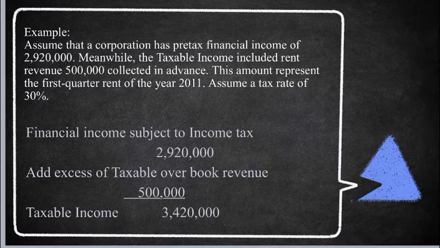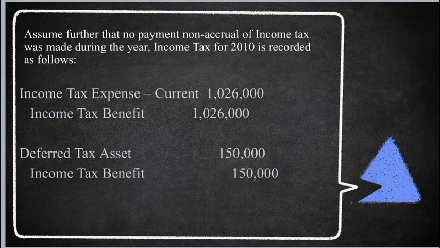Financial income subject to income tax, 2,920,000, add excess of taxable over book revenue, 500,000, is equal to taxable income, 3,420,000. Assume further that no payment nor accrual of income tax was made during the year. Income tax for 2010 is recorded as follows.